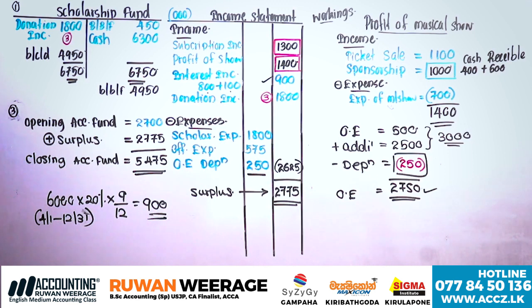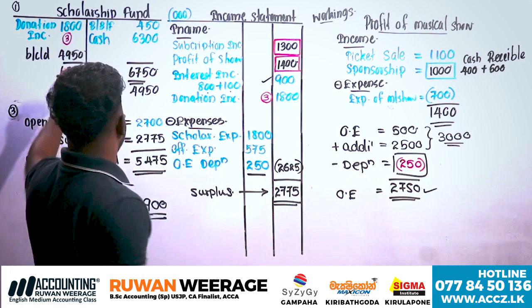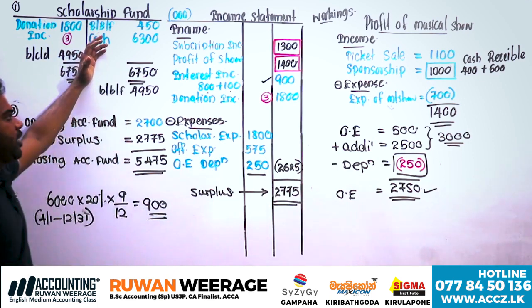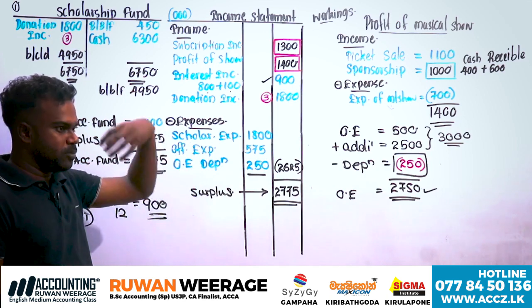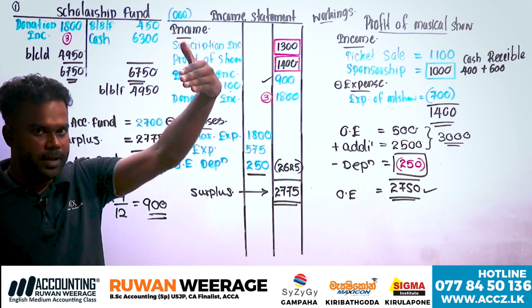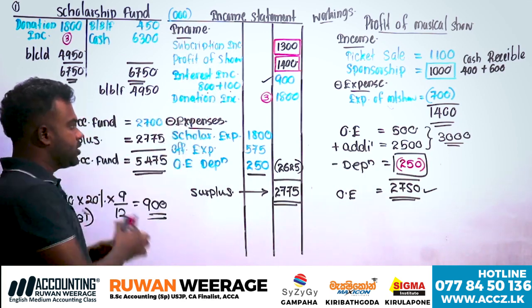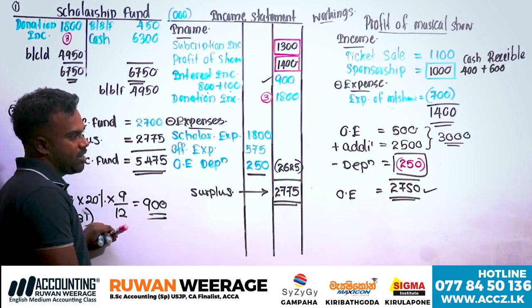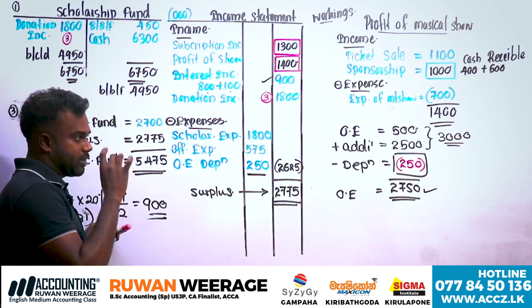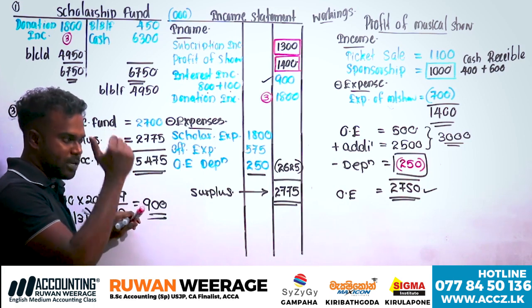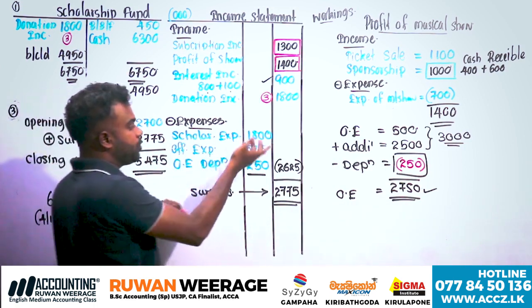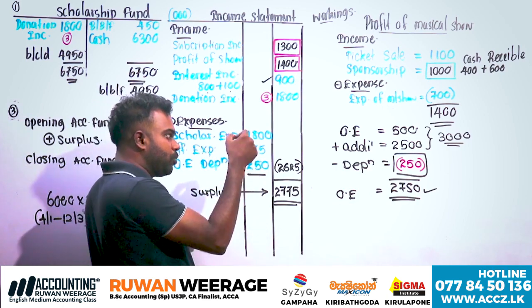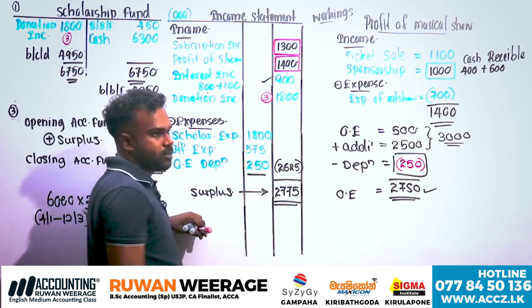Then the extra activity: the scholarship fund normally becomes a scholarship expense here. If you purchase a motor vehicle, it is an asset debit, but here you have to recognize scholarship expense. I explained previously: cash decreases, and if a motor vehicle is purchased it is an asset, but here we are providing scholarships, so it should be recognized as scholarship expense.